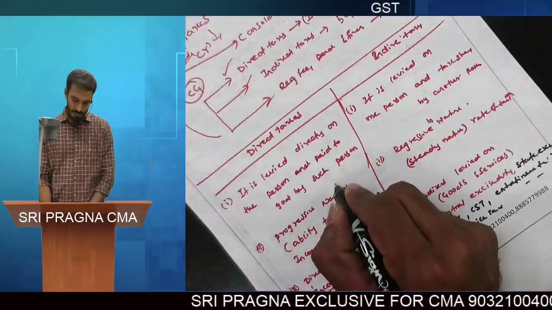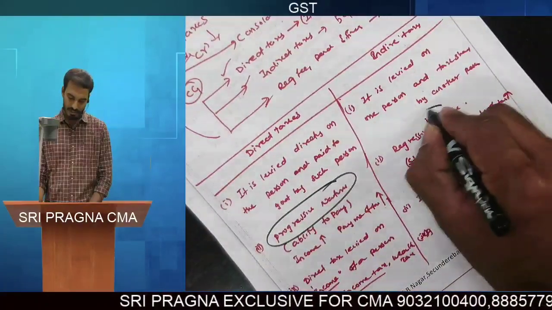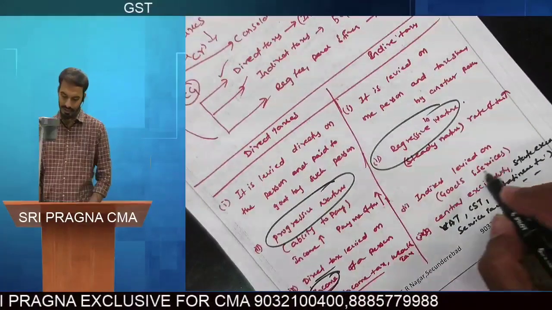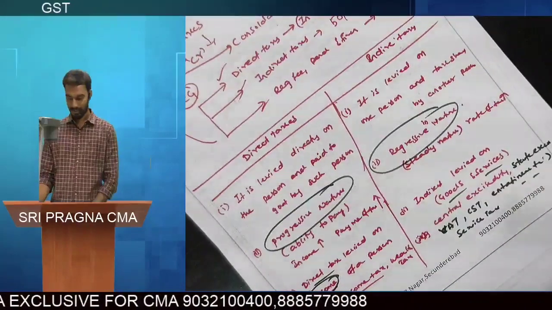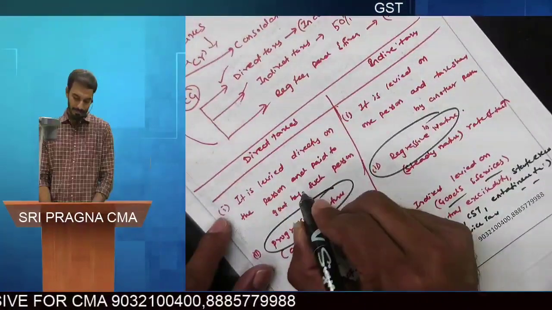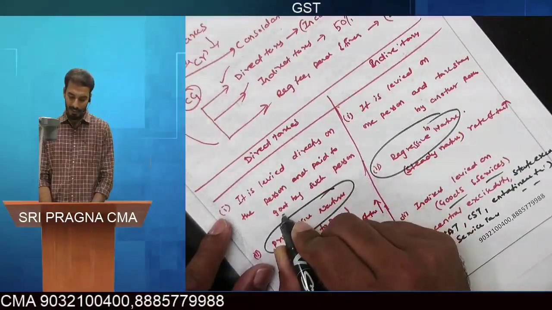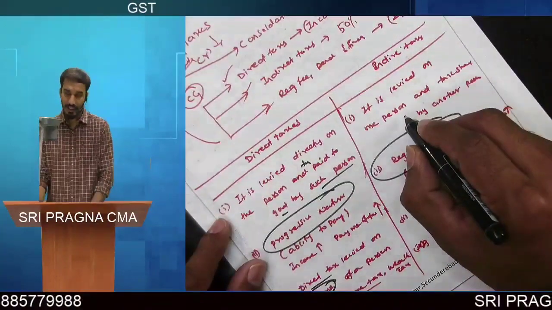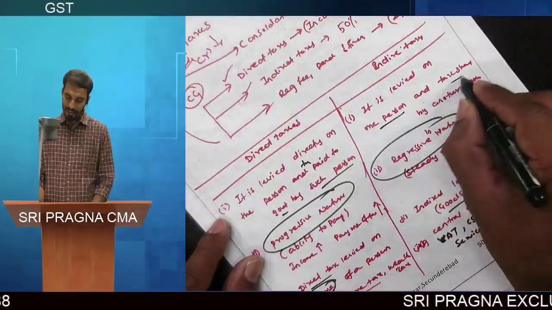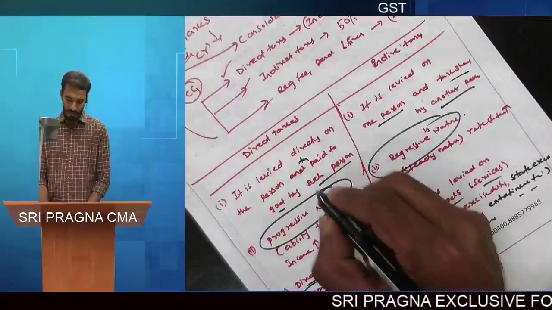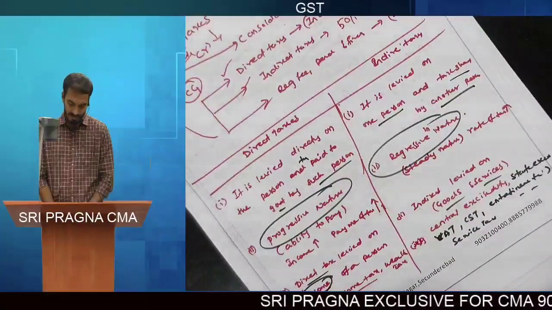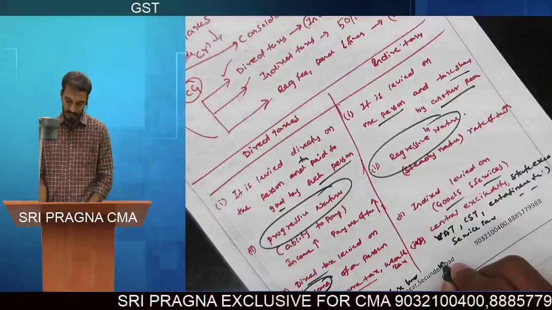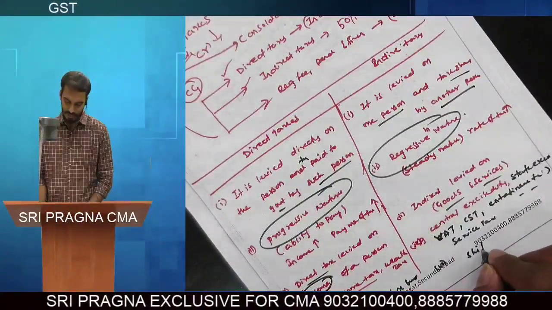What is the nature of direct taxes? It is progressive in nature. What is the nature of indirect tax? It is regressive in nature. Direct taxes are levied on the income of a person, indirect taxes on goods and services. Direct tax is levied directly on the person and paid by such person to the government itself. Indirect tax is levied on one person and the tax burden falls on another person. So in direct taxes there is no shifting of tax burden, while in indirect taxes there is a shifting of tax burden.